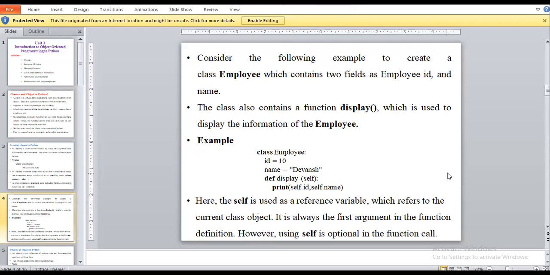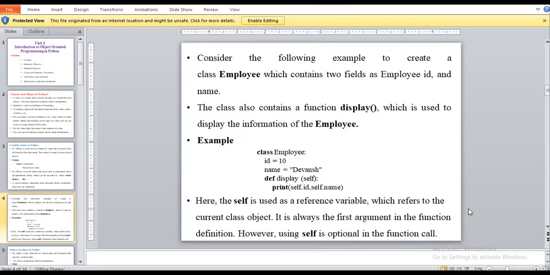Self is a reference variable which refers to the current class object. Means if we write self here, it indicates the current class, it will work with this class, the Employee class only. So for that we are taking the self keyword.